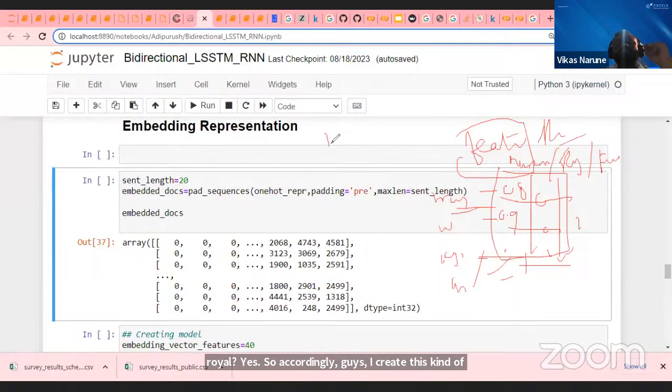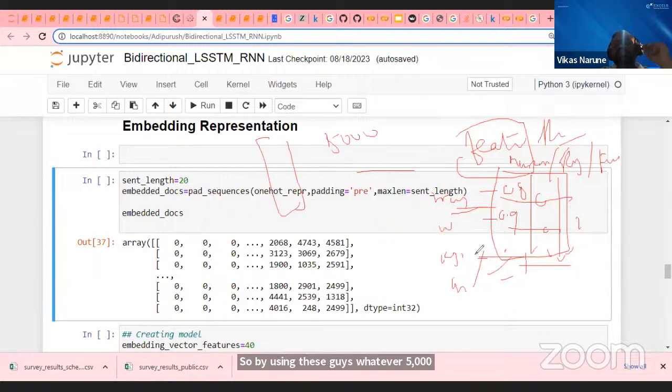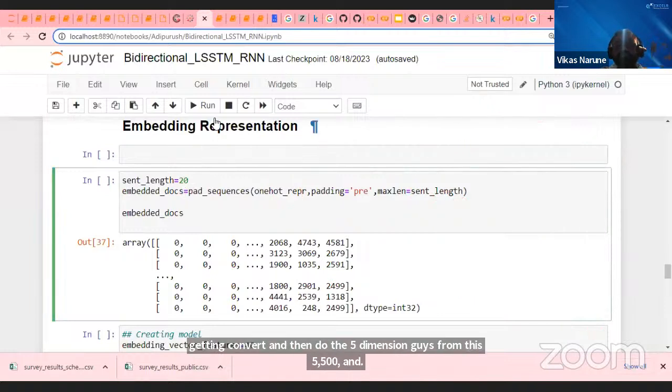So by using these, guys, whatever 5,000 size vectors I was creating are getting converted into how many? How many features have I taken? 1, 2, 3, 4, 5. So I am getting converted into 5 dimensions, guys, from this 5,000 dimension. So that is created here.